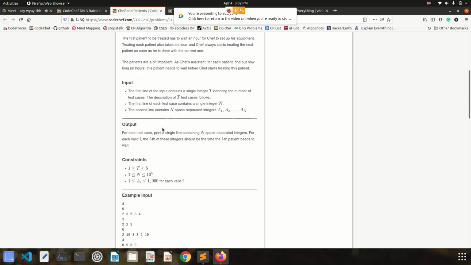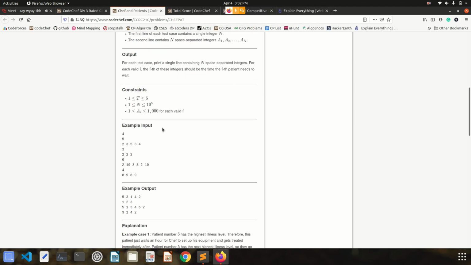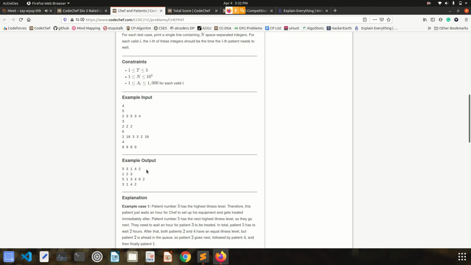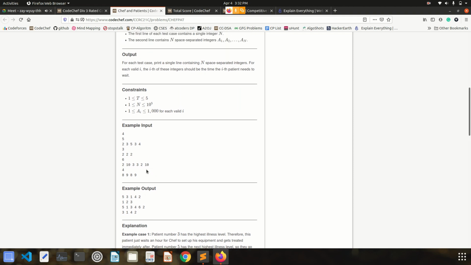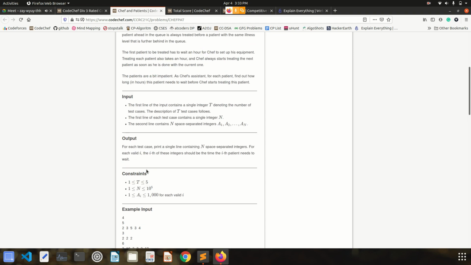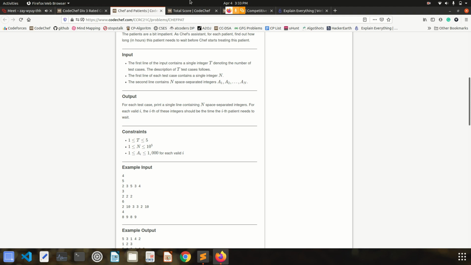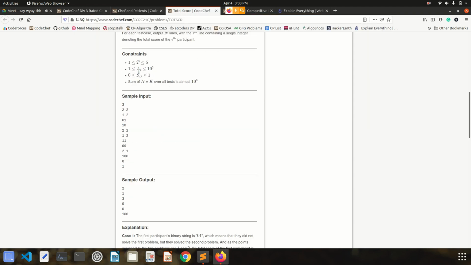There might be some values which were greater than the integer range, and we were storing those values in an integer only. So that's why we were getting a wrong answer. And how can we find out whether my answer will get integer overflow or not? We can find that out using constraints.